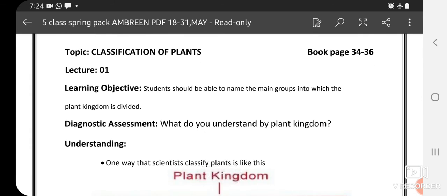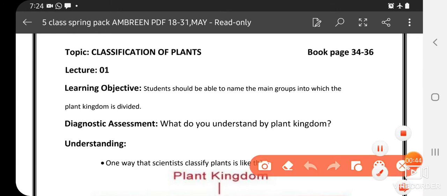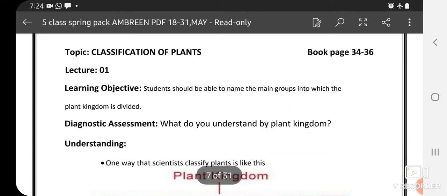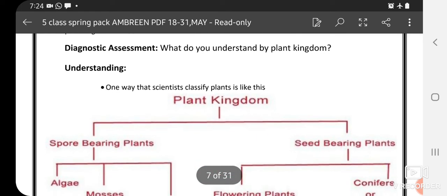Now the diagnostic assessment for you is, what do you understand by plant kingdom? Means you have to tell in your words, you have to explain what do you know about this. Now come to the understanding of the topic.